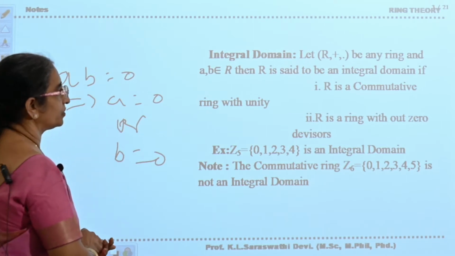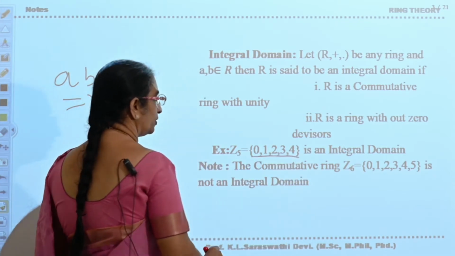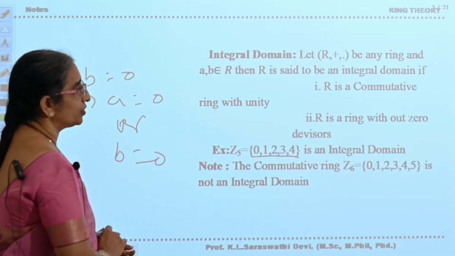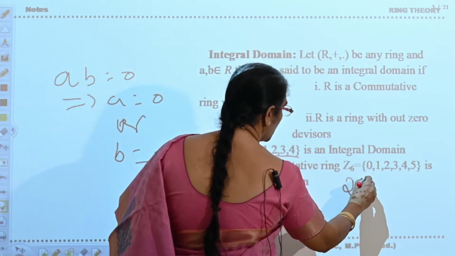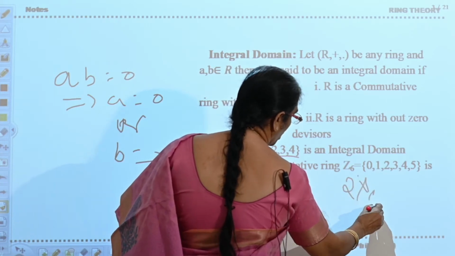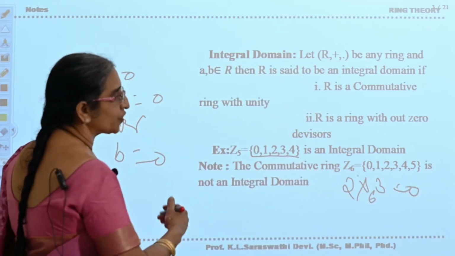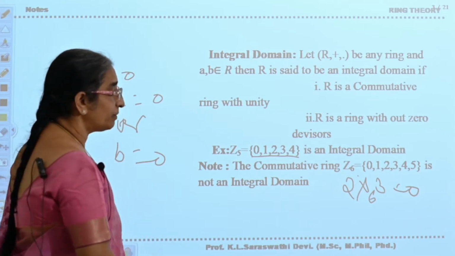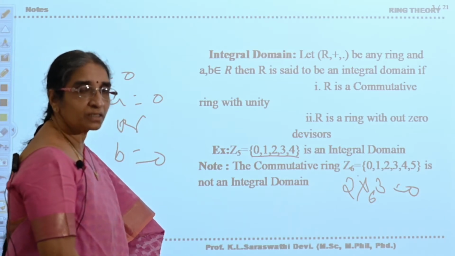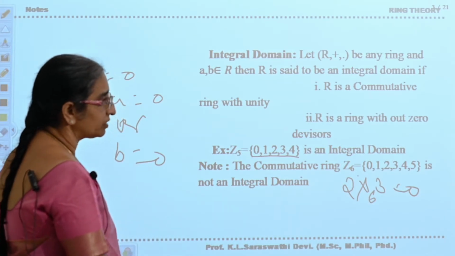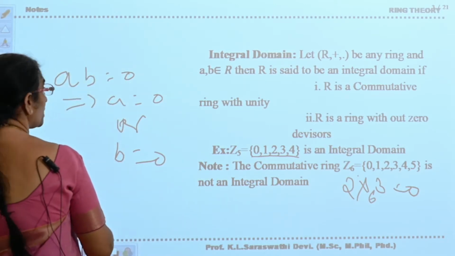The examples of this: the ring Z5, that is 0, 1, 2, 3, 4, is an integral domain. Now Z6, 0, 1, 2, 3, 4, 5. Why is it not an integral domain? Because of multiplication modulo 6, 2 into 3 is equal to 0. 2 into 3 is becoming 0, but 2 is not equal to 0 and 3 is not equal to 0. 2 multiplication modulo 6, 3 means 2 into 3 is 6, divided by 6, the remainder is 0. That you have to write, not the quotient. You are writing the remainder. So this Z6 is not an integral domain.